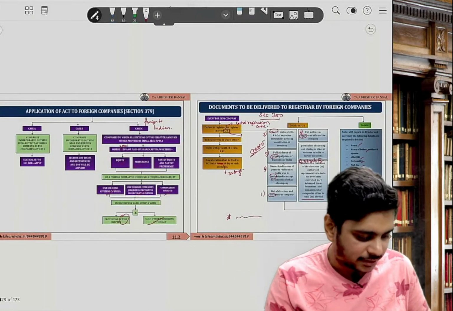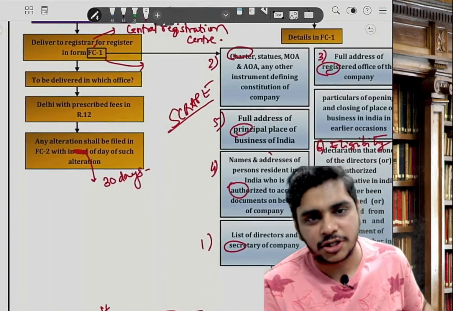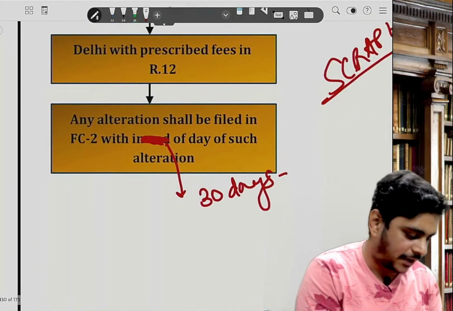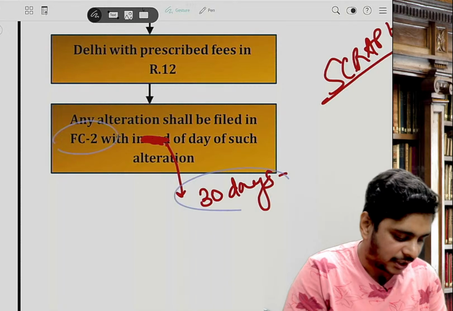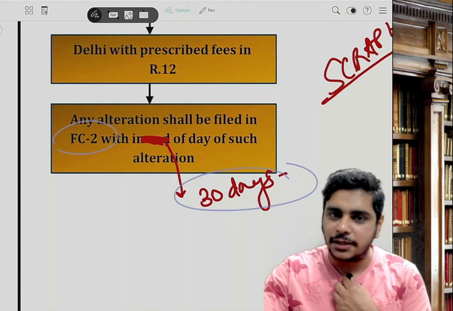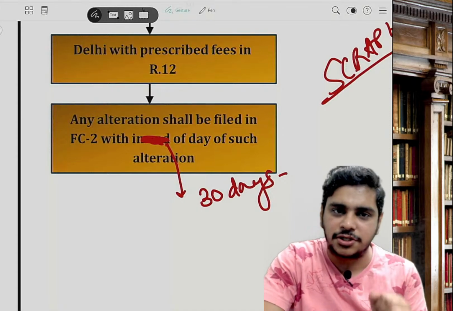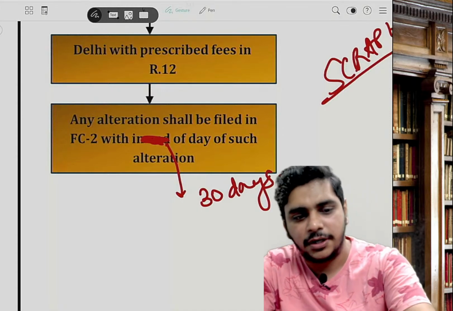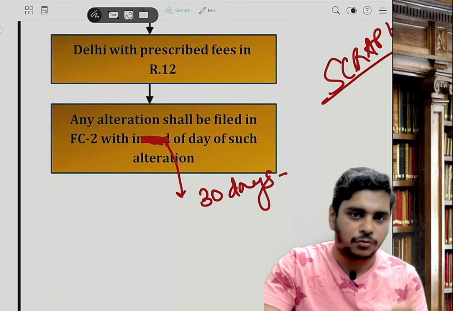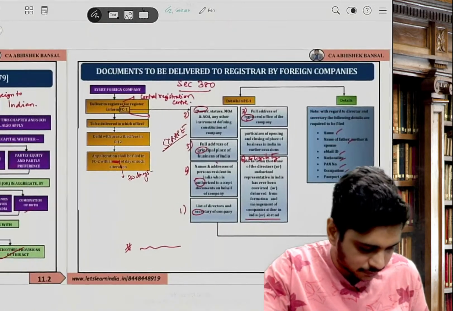One more point was there, alterations. So alteration has to be filed in form number FC2 within 30 days of such alteration. So FC2 is basically alteration, in form number FC2 within 30 days. So registration is FC1, alteration is FC2. Registration FC1, alteration FC2. Both the forms we have written in the notes.